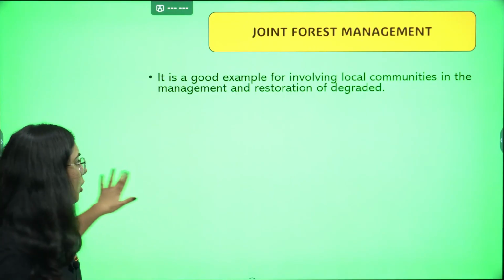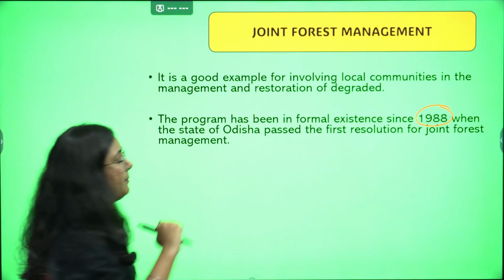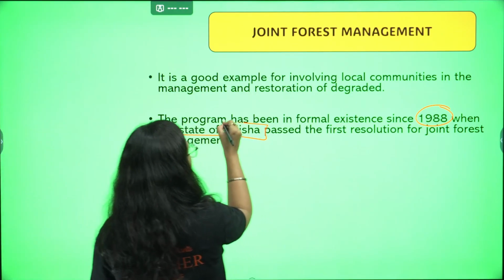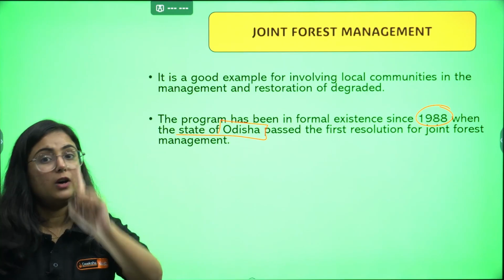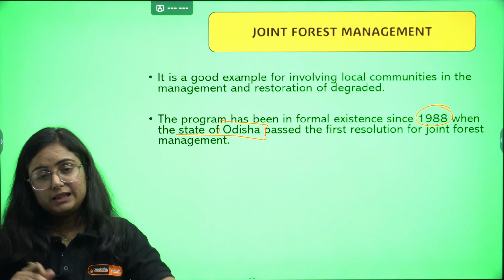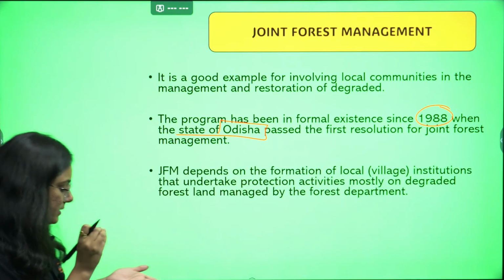It was started in the year 1988 by the state of Odisha, which passed the first resolution where both of them will come together, manage and restore. Look how it was done, right? We will see about that.